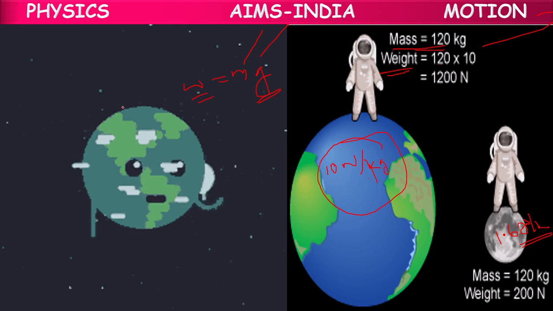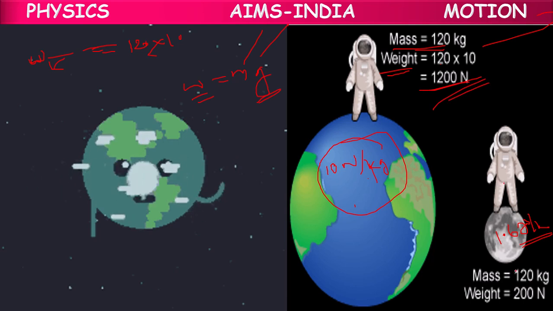So weight on Earth equals mass 120 kg into gravitational field strength 10. So that's 1200 newtons. Here weight on moon is 120 into 1.67, approximately 200 newtons.